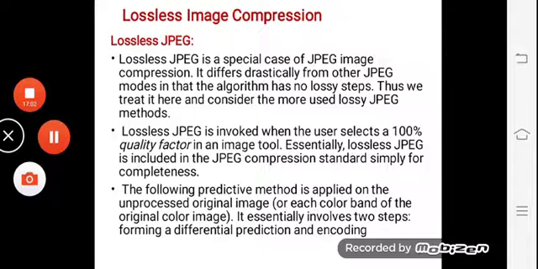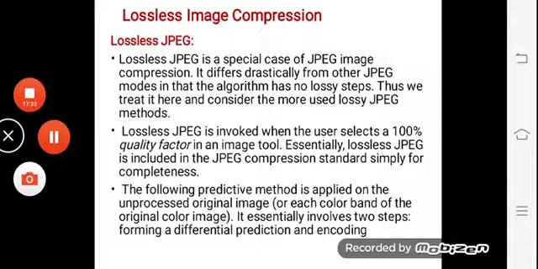So lossless JPEG is a special case of JPEG image compression. It differs drastically from other JPEG modes in that the algorithm has no lossy step. As I told, JPEG is mostly preferred for having the lossy steps. Thus we treat it here and consider the more used lossy JPEG method.